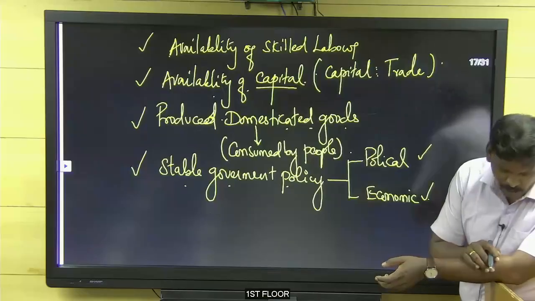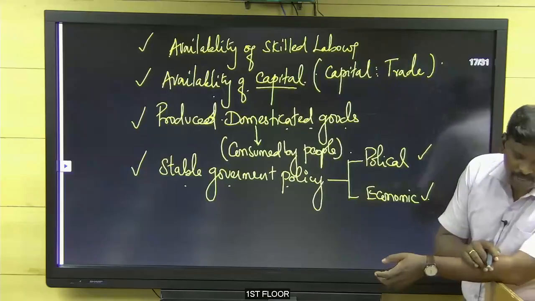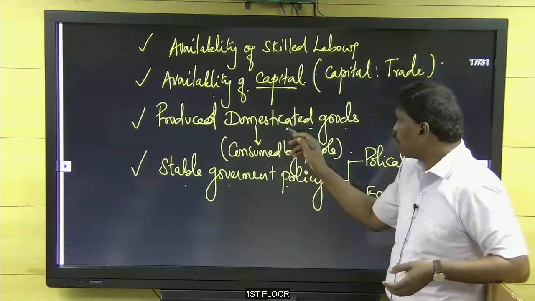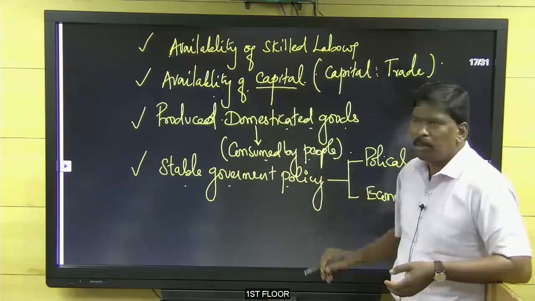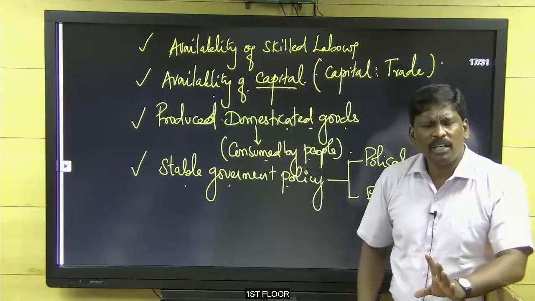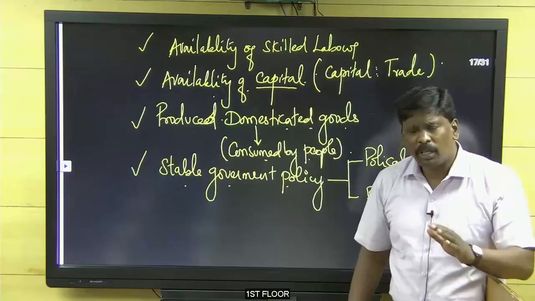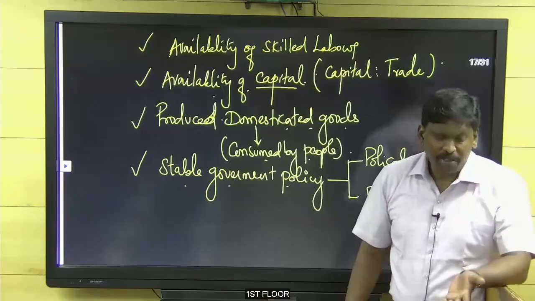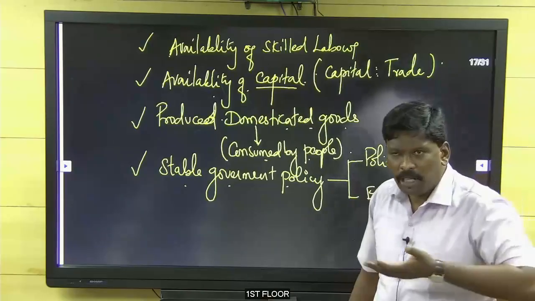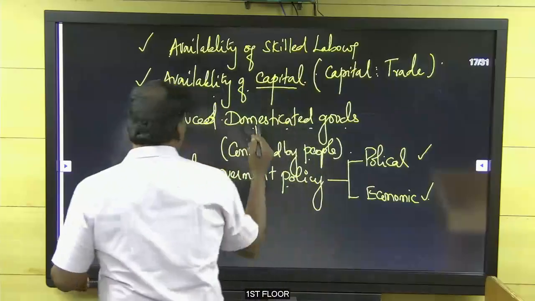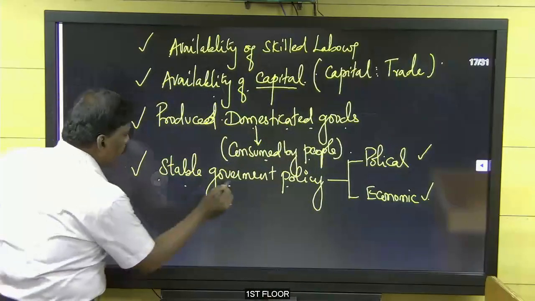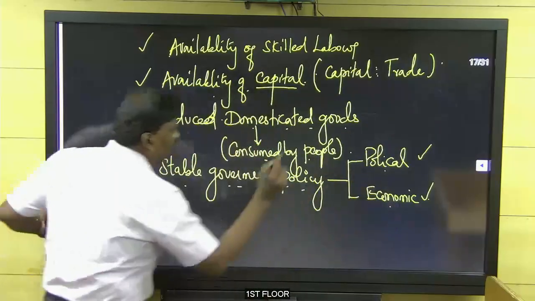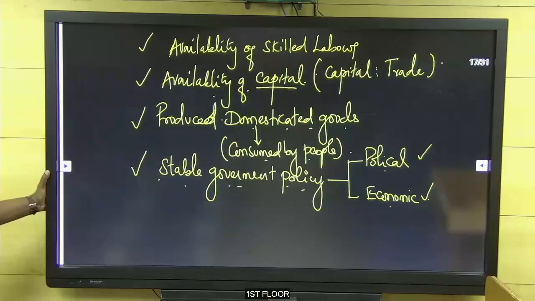Yes, very good. Because the consumers will always have demand. Domesticated goods are consumed by the people. Always you can get profit, and there would be great demand from the general public. So that's why they produced domesticated goods. Okay, stable government policy, both political and economic.